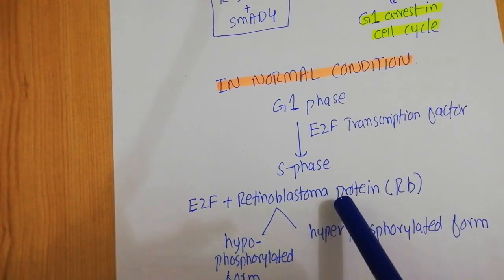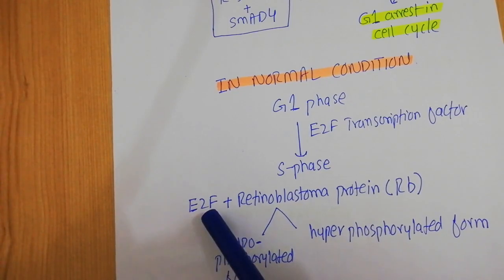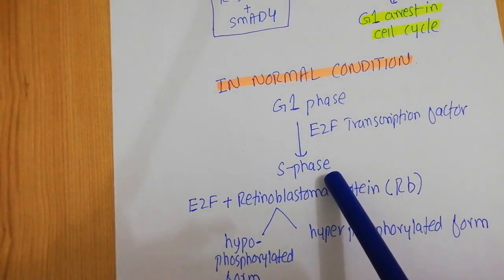When the retinoblastoma protein is in the hypophosphorylated form, it can interact with the E2F transcription factor, and when the retinoblastoma protein is in interaction with the E2F, this E2F transcription factor is in the inactive form, and when it is in the inactive form you cannot move from the G1 into the S phase of the cell cycle.